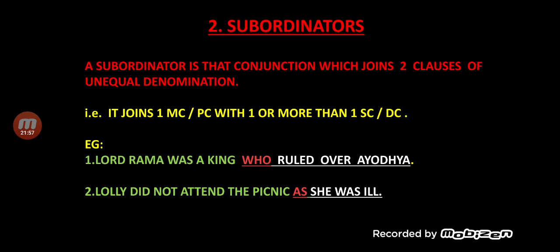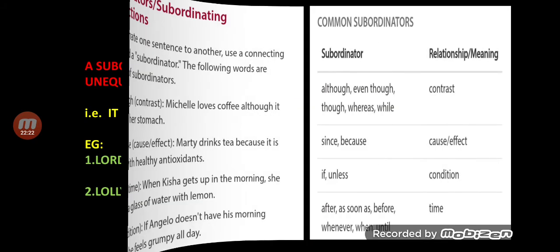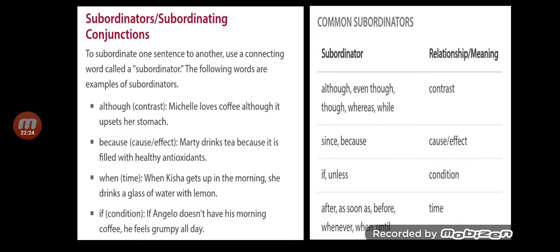As she was ill. Who was ill? Who is that she? That she is Lolly. And my dear children, this is how you find out the dependent clause getting connected to the main clause. And as becomes a subordinator. Let's move on to the next slide.